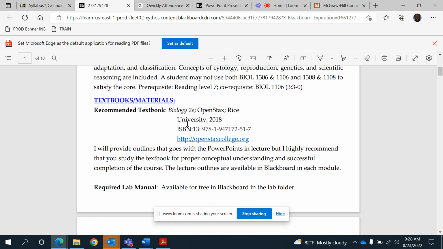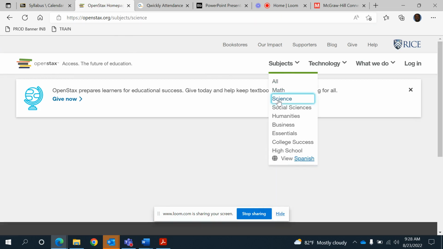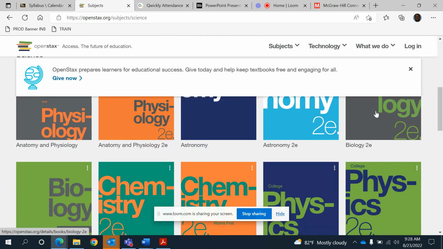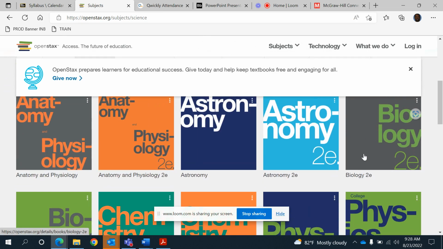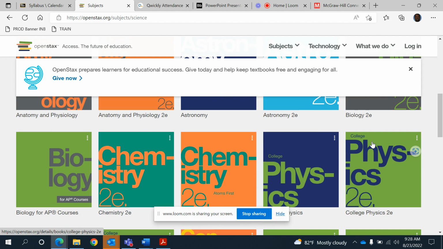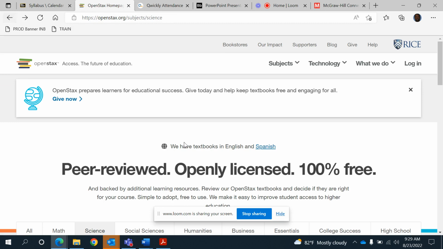Now, there is a textbook called the OpenStax textbook. It's a free resource. You don't have to pay anything. If you click on this link, it's going to take you straight there. Then you go to Science and you come to Biology 2E. That is the course here. That's your lecture, a resource that is available for you as well. All right, let's get back to the syllabus.